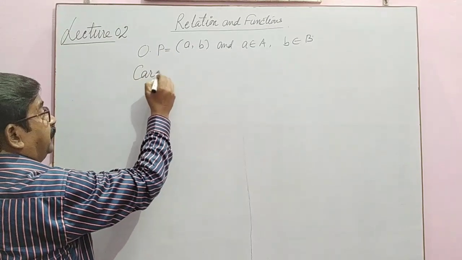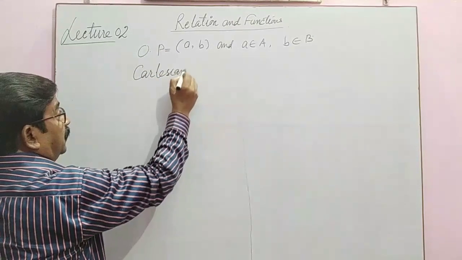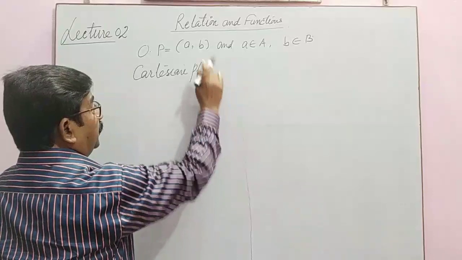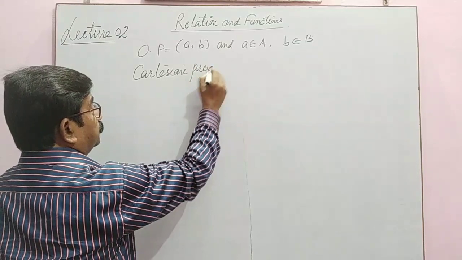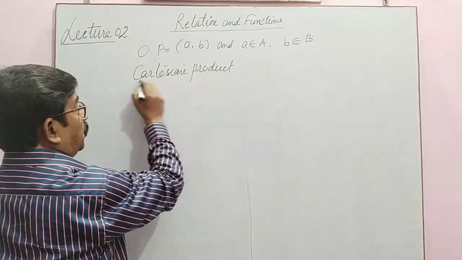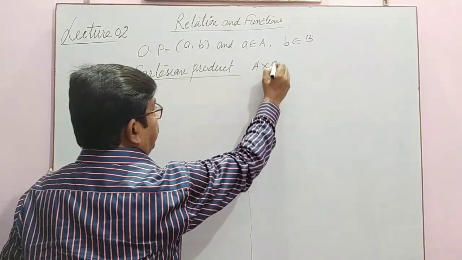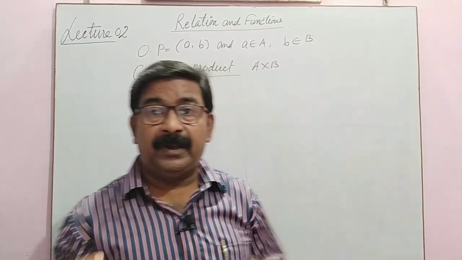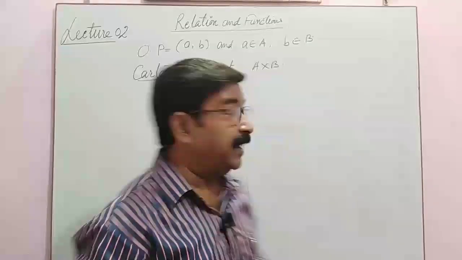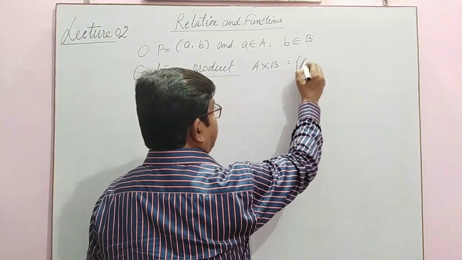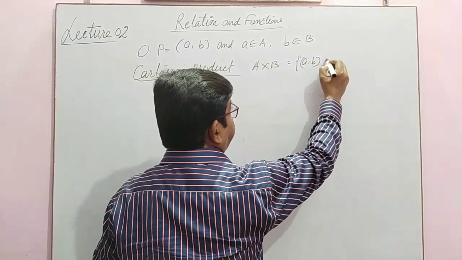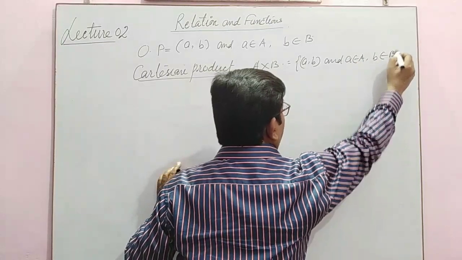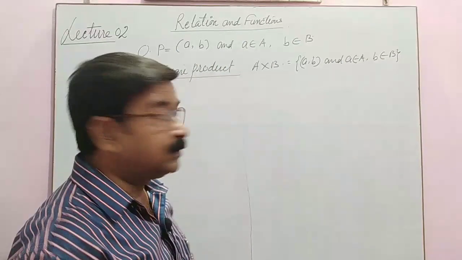Now I had given the idea of Cartesian plane, Cartesian product, which means A cross B. What is Cartesian product? It is the set of all ordered pairs of elements of two sets A and B. We can write it like this: (a, b), where a belongs to A and b belongs to B. Set of all ordered pairs.